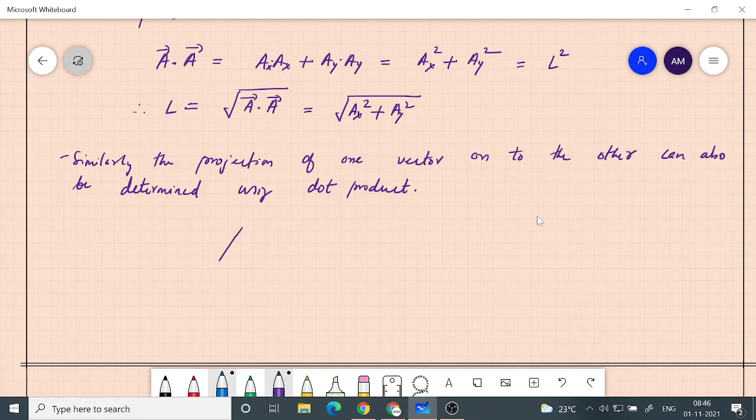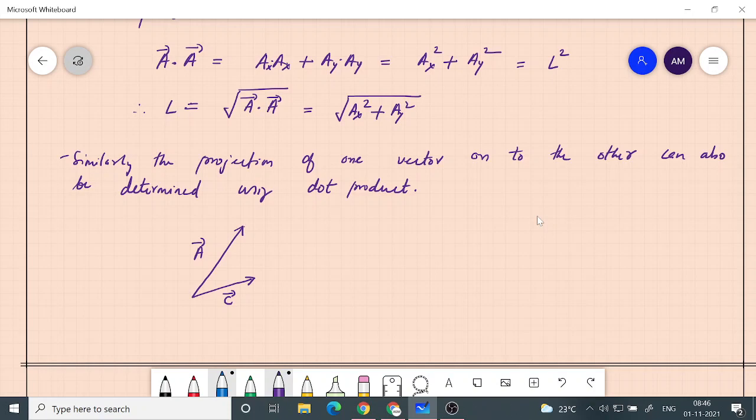So for example, again I am taking this vector A, and then let me take another vector, let's call it c. This is vector c, and I would like to know how much is the projection of vector A in the direction of vector c.